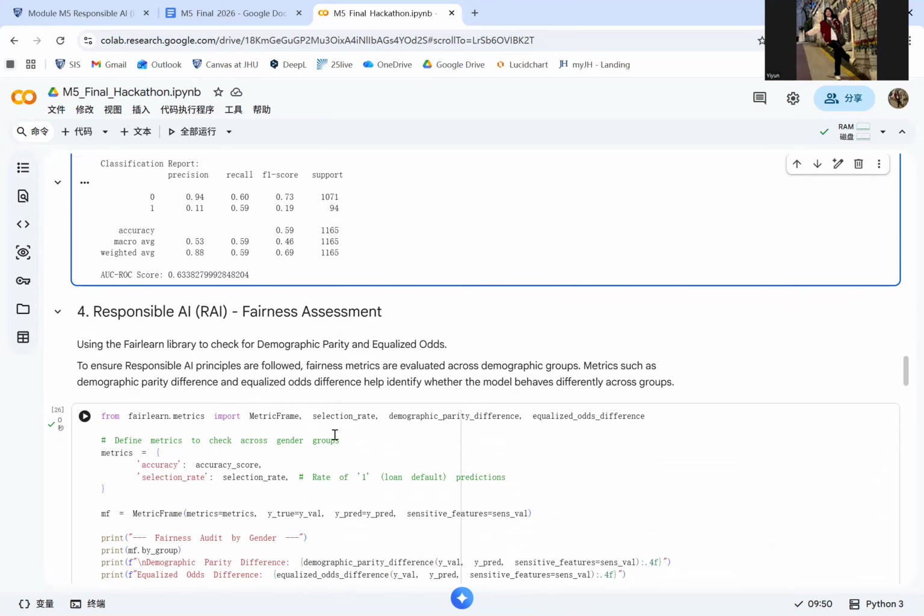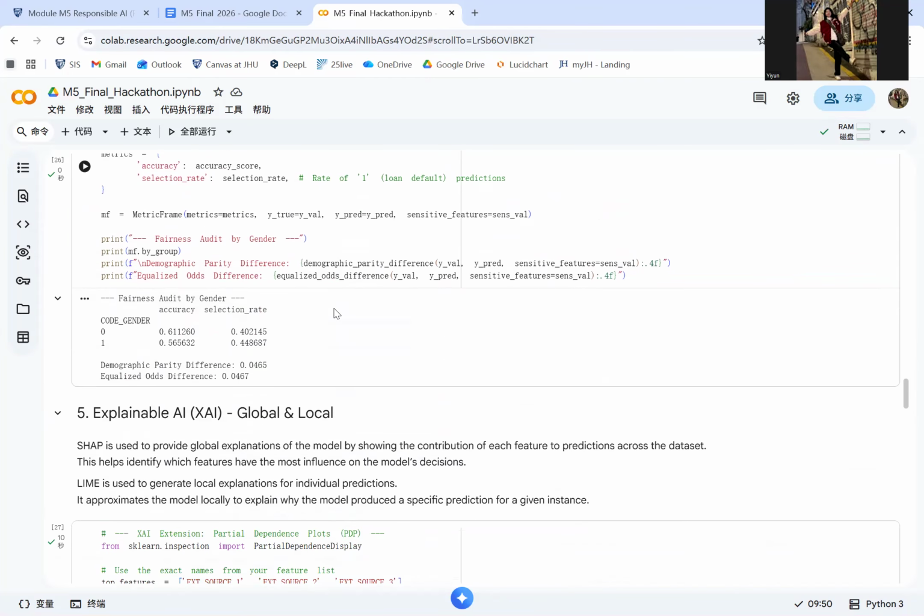Demographic parity measures whether different demographic groups receive positive predictions at similar rates, while equalized odds evaluates whether the model produces similar error rates across groups. These metrics help identify whether the model may unintentionally favor or disadvantage certain groups. So you can see the results from here.